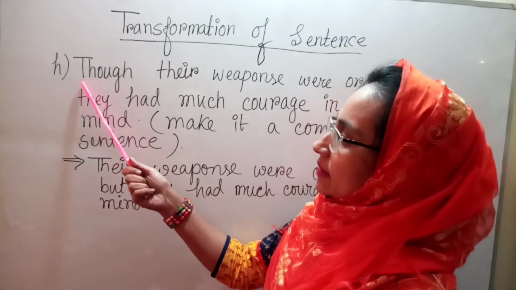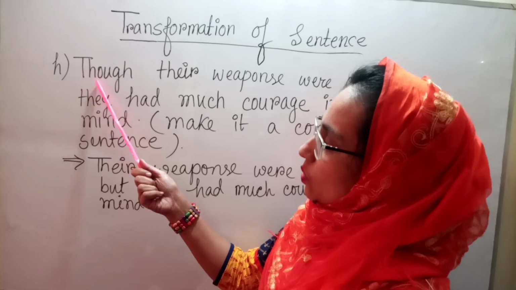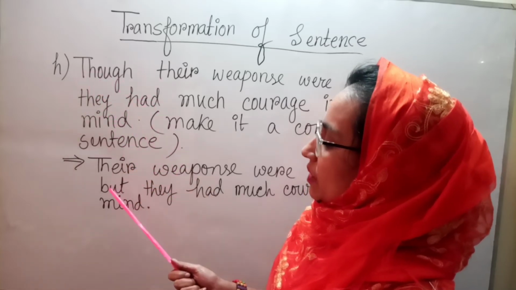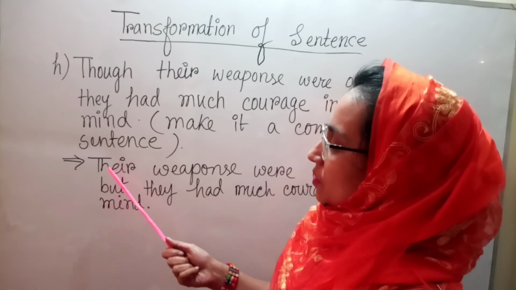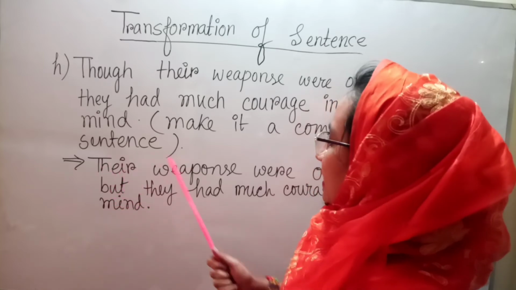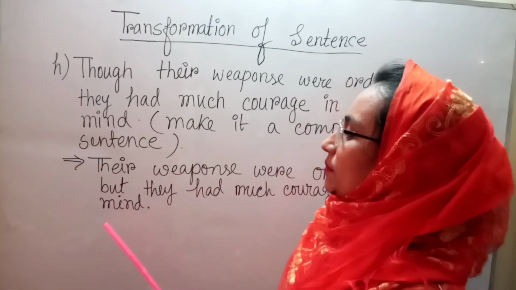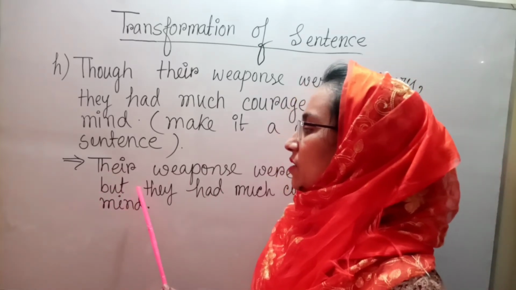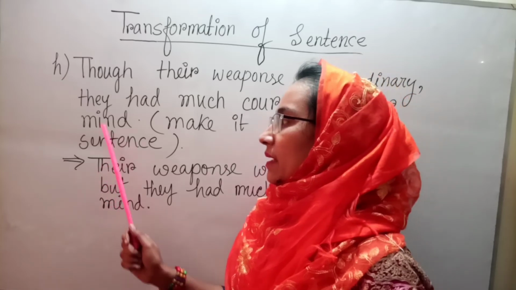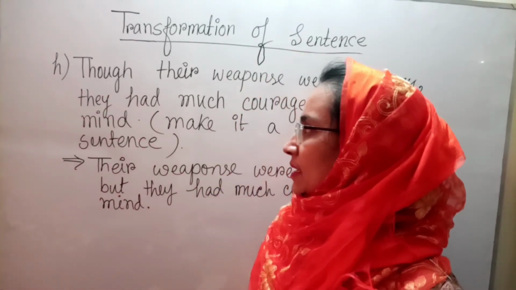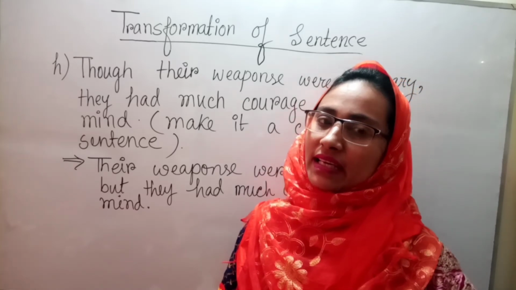And here the word is though. If we want to make it a compound sentence, the conjunction will be but. So the compound sentence is, their weapons were ordinary, but they had much courage in their mind. So by using this conjunction but, we can make the sentence into a compound sentence. So in this way, we can make it compound.